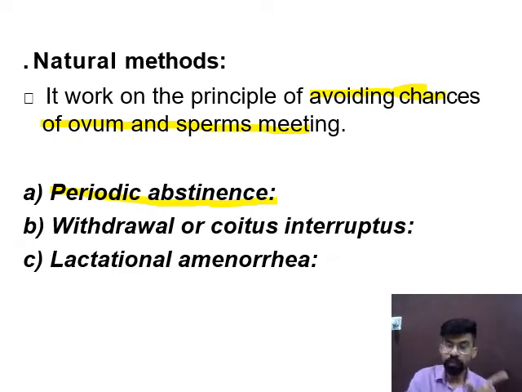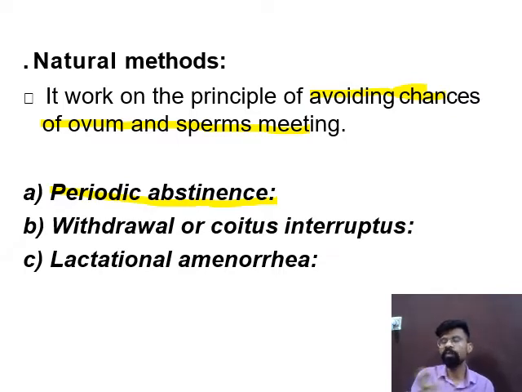From the 10th to 17th day of the menstruation cycle, mating should be avoided. It is calculated basically on the lifespan or active time of sperm in the female body and the active time of the egg, or the chances of release of the egg. Maybe the egg is released on the 13th day, maybe on the 14th, maybe on the 15th.